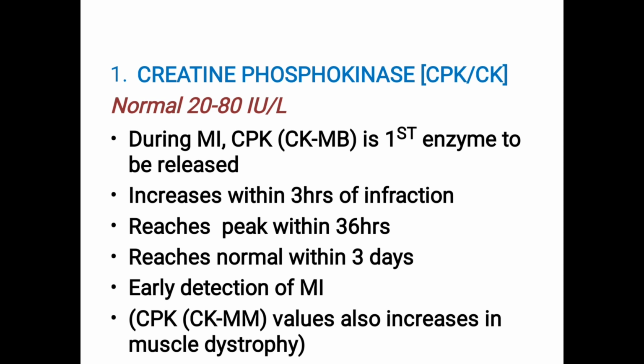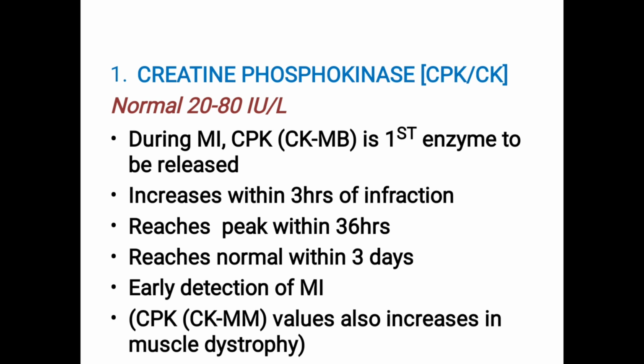You know that isoenzymes are multiple forms of the enzyme catalyzing the same reaction. So what we estimate here is total CPK, and it has three isoenzymes: CKMM related to muscle, CKMB related to heart, and CKBB related to brain.